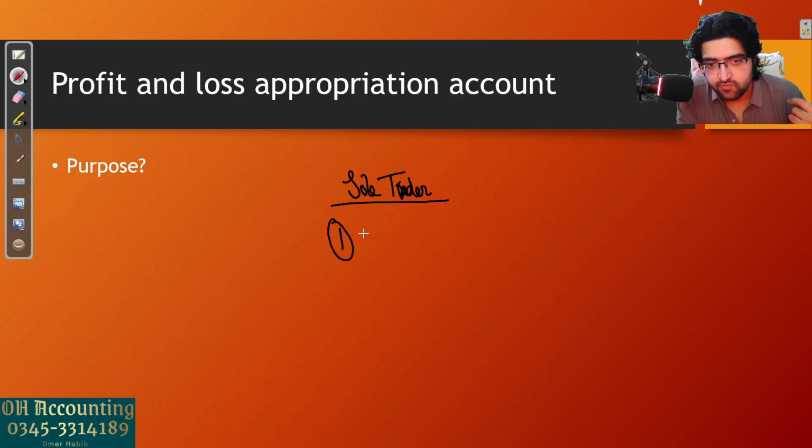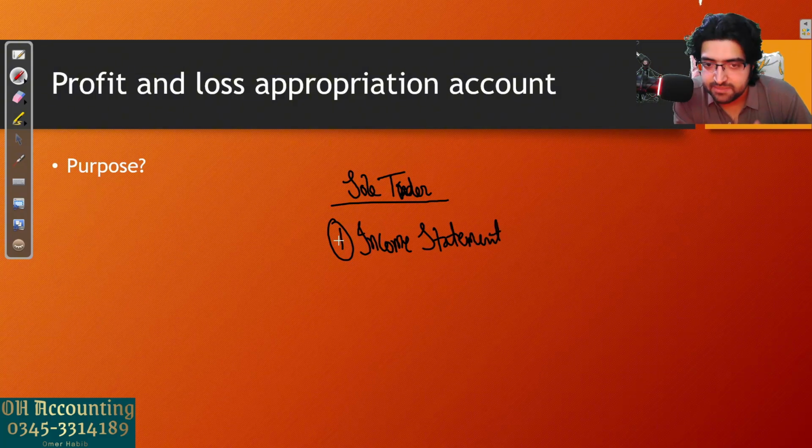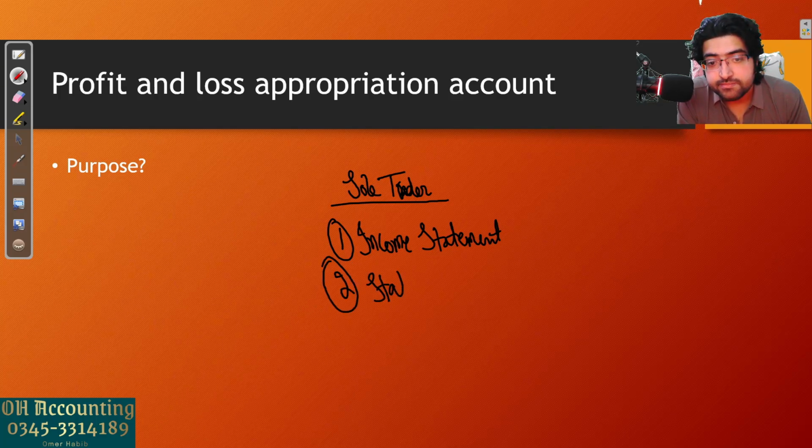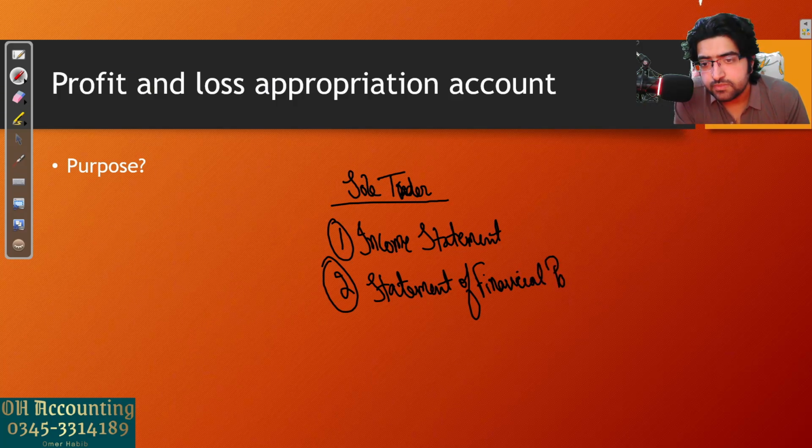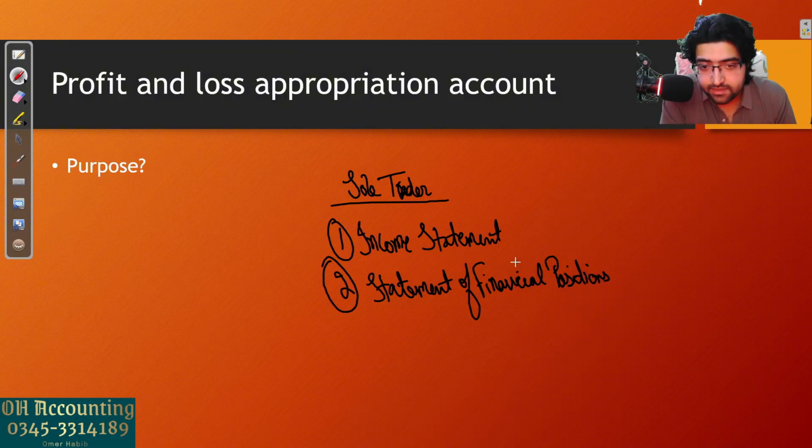The first one was the income statement, in which we were calculating the profit or loss made by the business, and the second one was the statement of financial position, which is simply a list of all your assets, liabilities and capital.